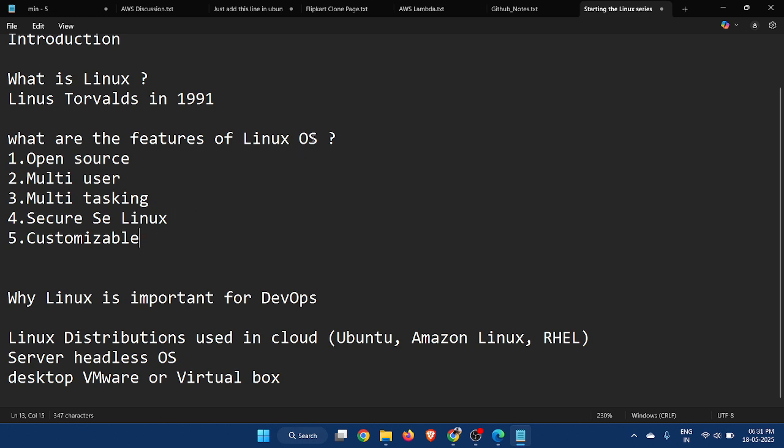And Linux has a General Public License. So it means that I can do everything with the Linux operating system. But what does the General Public License say? It says that when we are distributing the software, we have to disclose the source code also. That is mandatory. There are many types of license. When you create a repository in GitHub, many options are available, that is, which type of license you want to use, like the MIT license or Apache license.